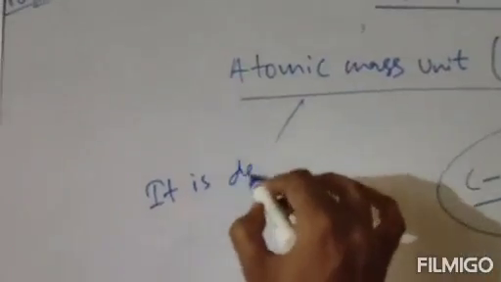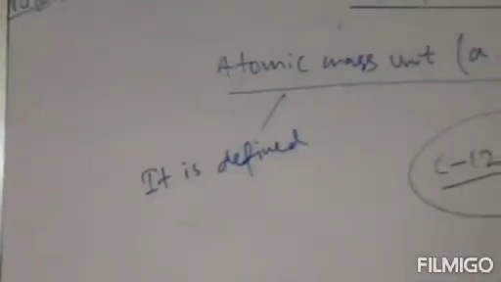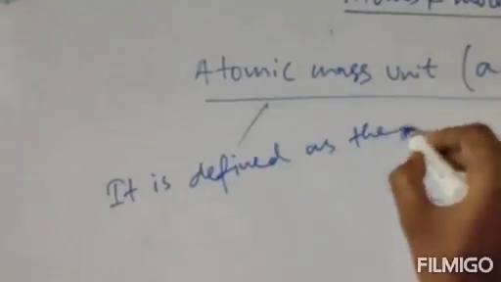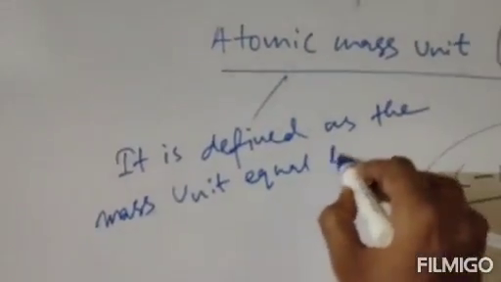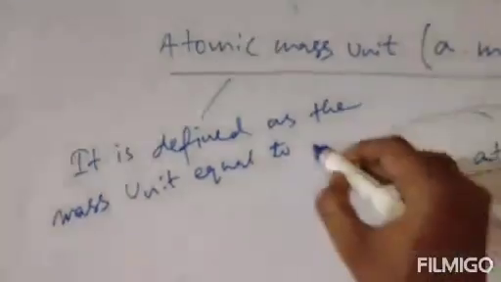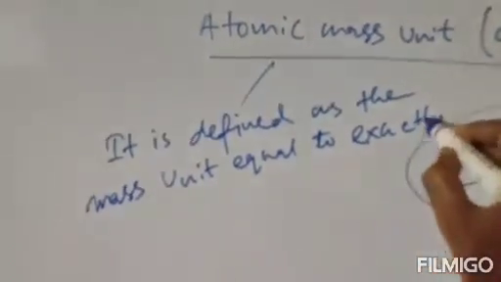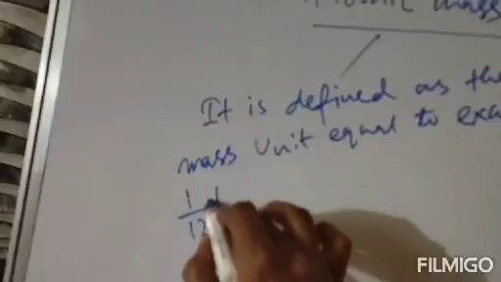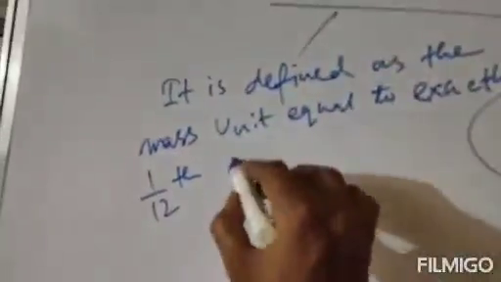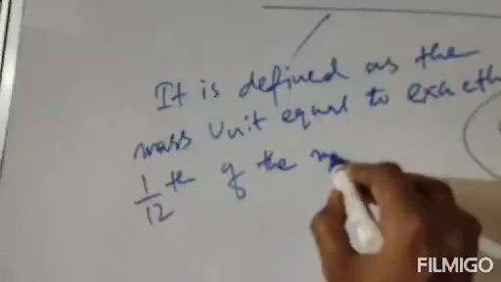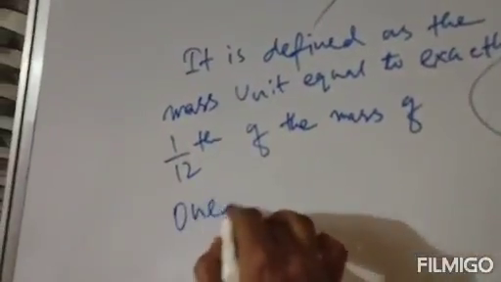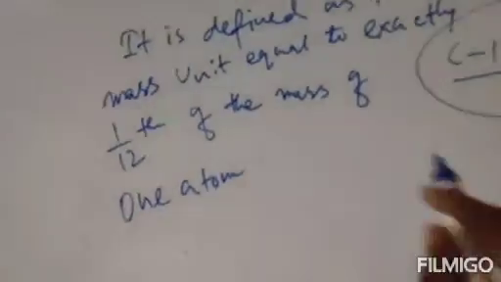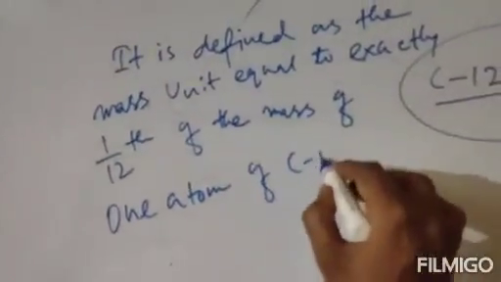So this definition will be like this. It is defined as the mass unit equal to exactly 1/12th of the mass of one atom of C12 isotope.